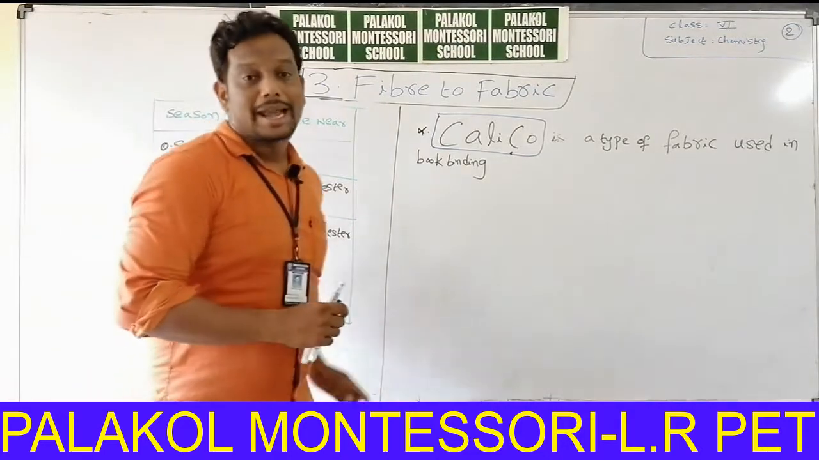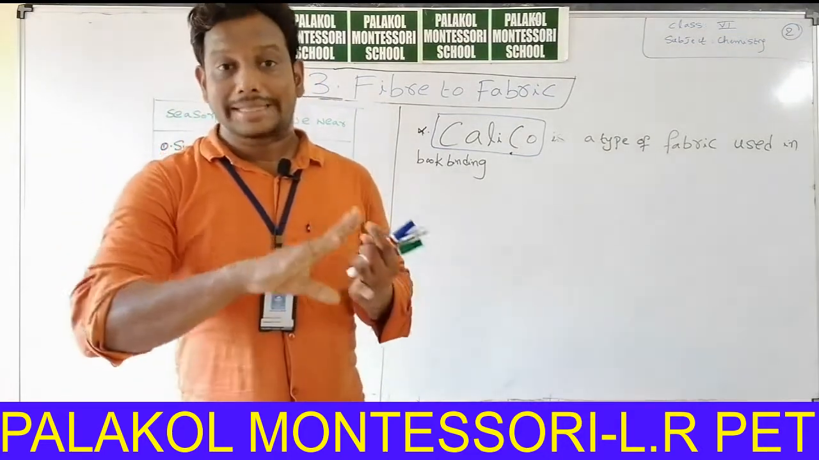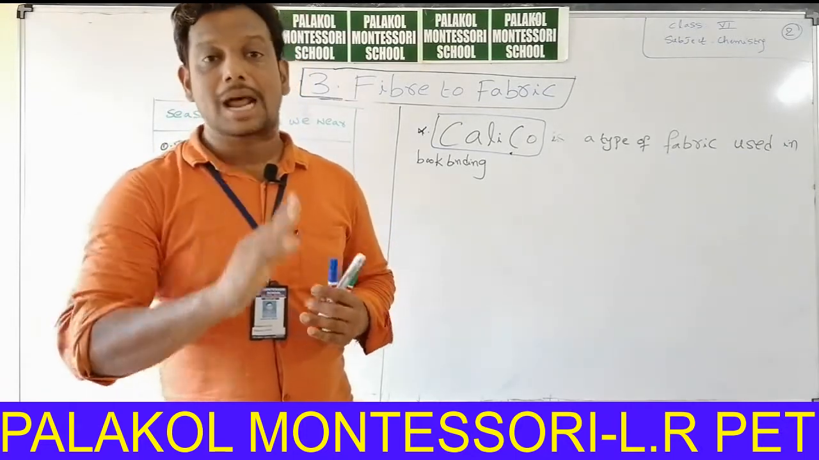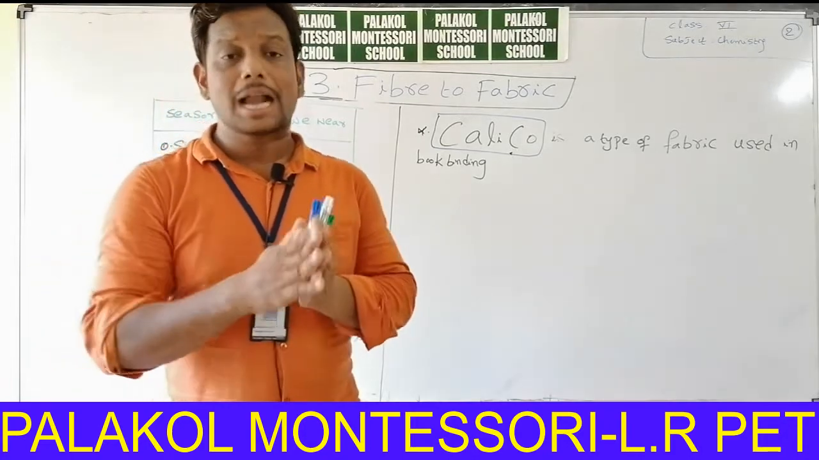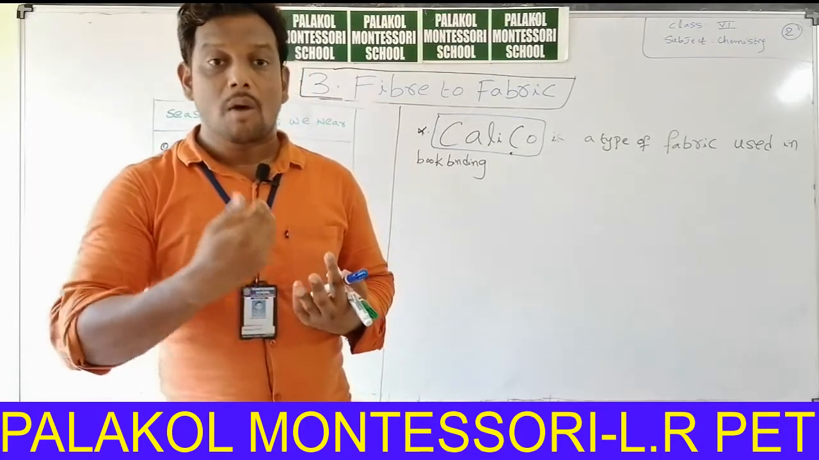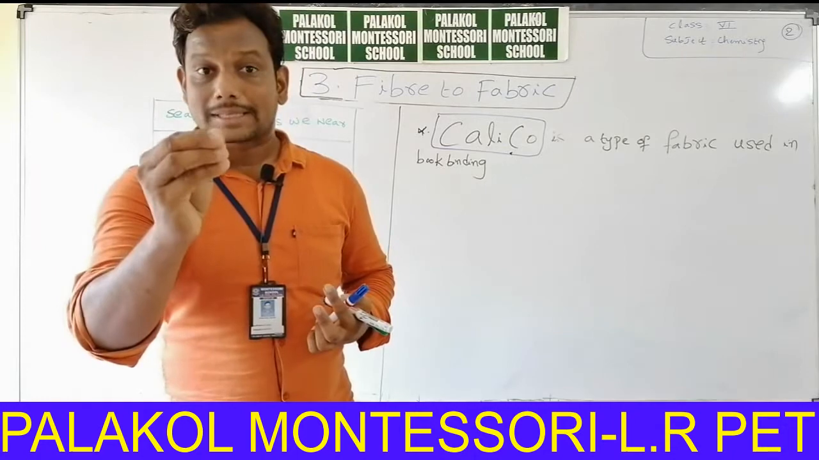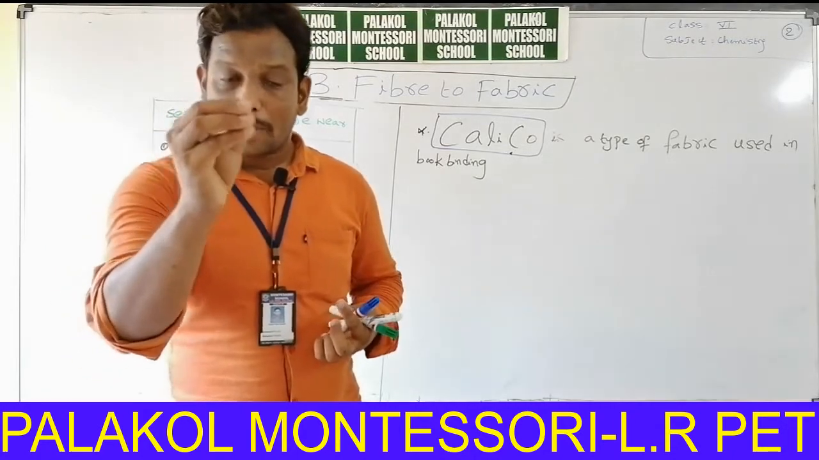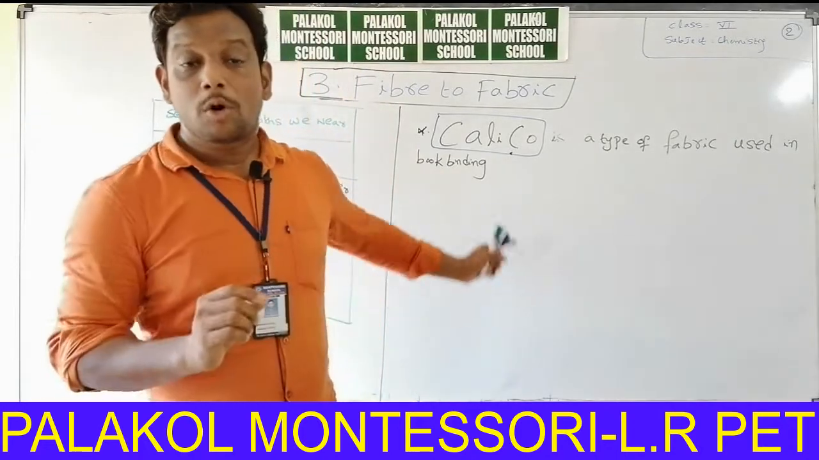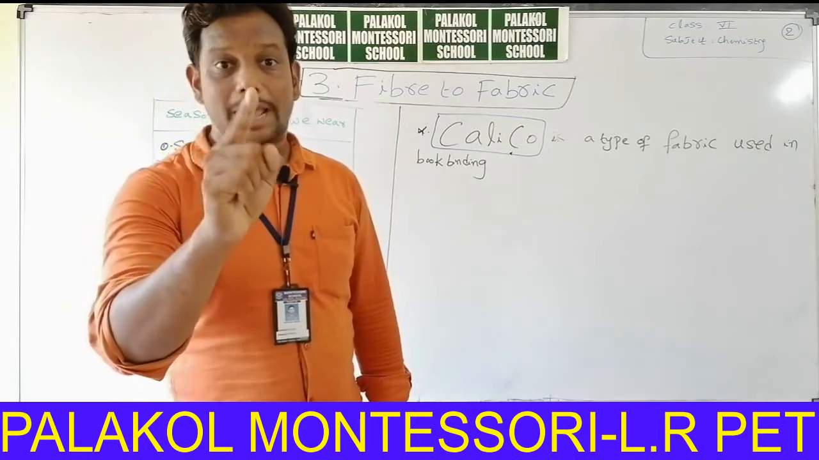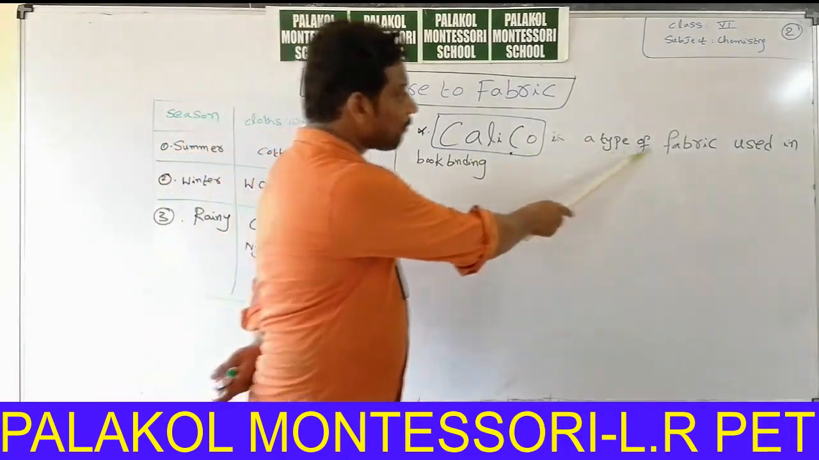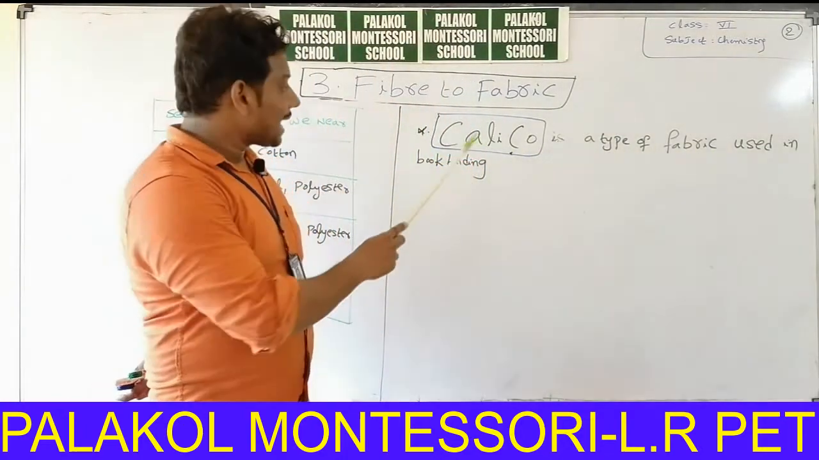Now I will explain another concept. Natural fibers and synthetic fibers are not only useful for the preparation of fabrics, but also for the preparation of banners, flexes, and school bags. If you observe, a school bag is also made from one type of fabric, which is also a synthetic fabric. In book binding we use one type of fabric. Its name is calico. Calico is a type of fabric used in book binding.